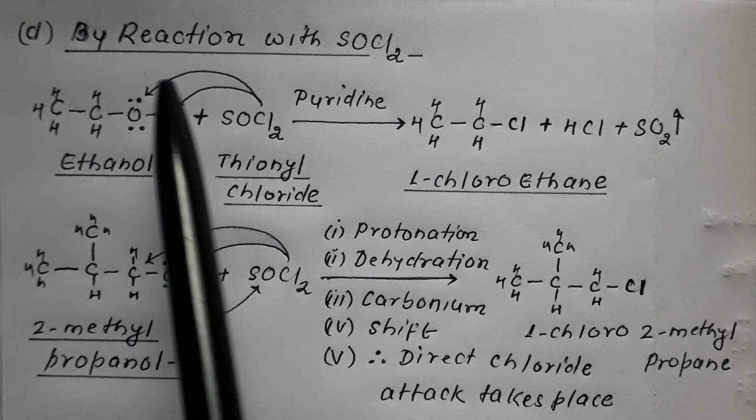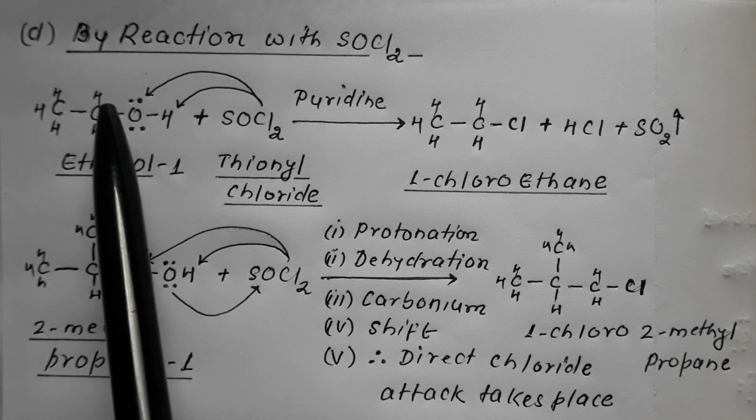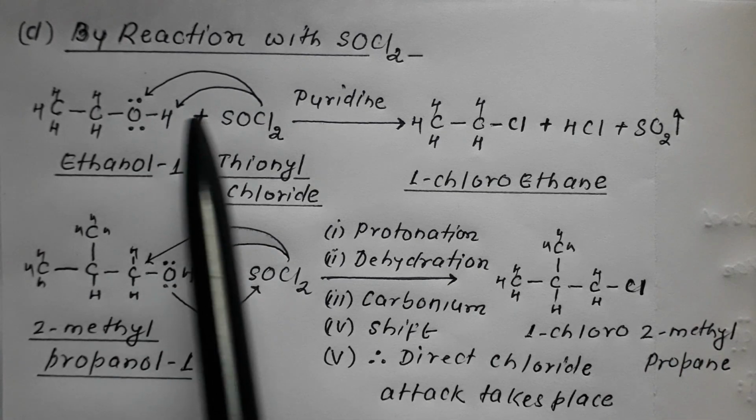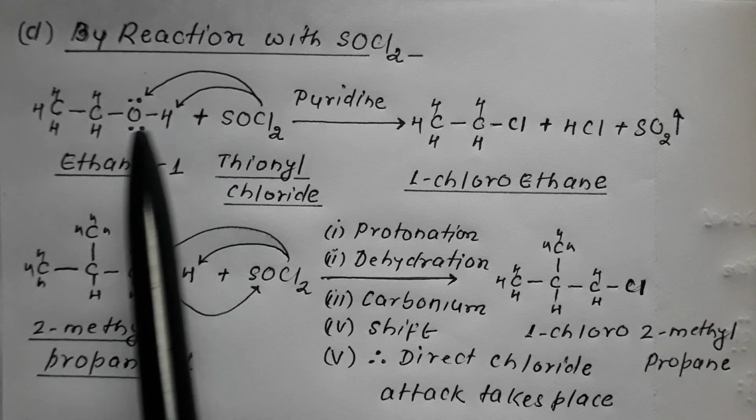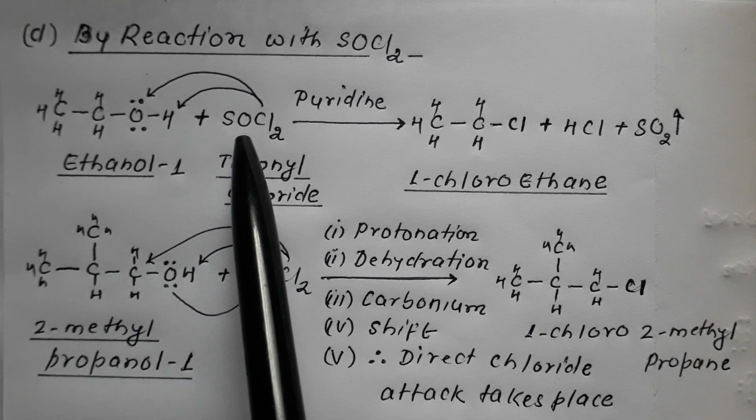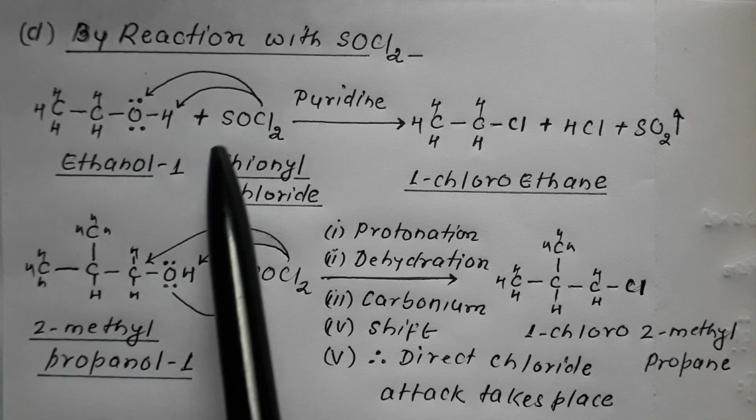One Cl combines with C, one Cl combines with H, and this O combines with SO.